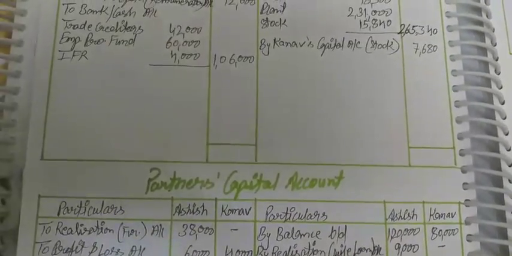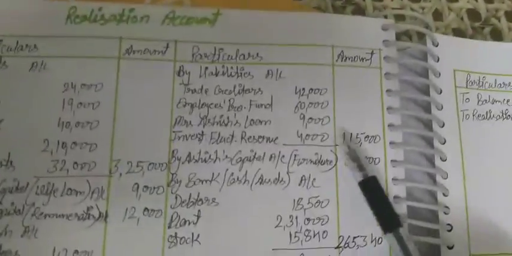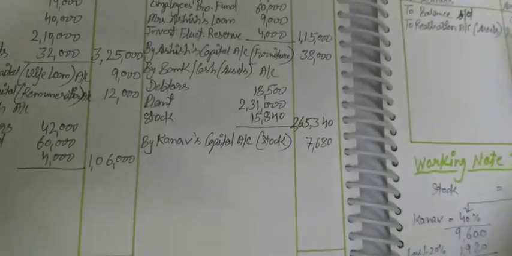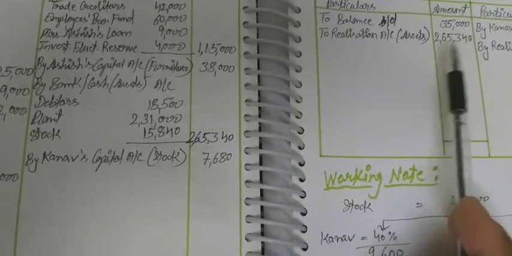Okay, so this 38,000 we have already transferred. This amount we transfer to bank account.